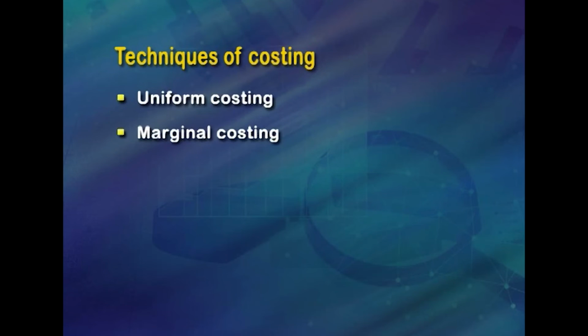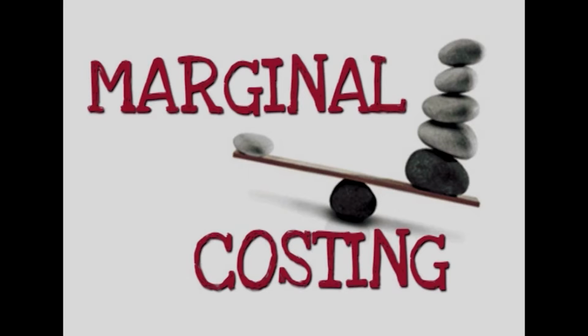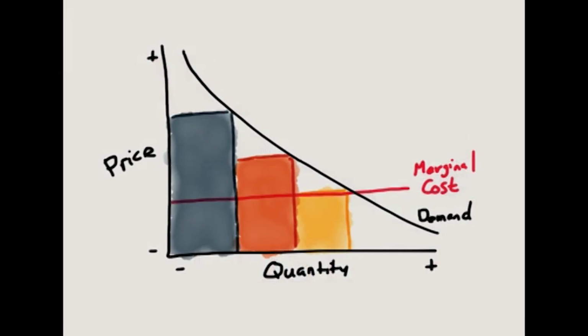The second one is marginal costing. It is a technique of costing which aims at ascertaining marginal costs, determining the effects of changes in costs, volume, price, etc. on the company's profitability. It also depends on the stability and furnishing the relevant data to the management for enabling it to take various management decisions by segregating total costs into variable and fixed costs.